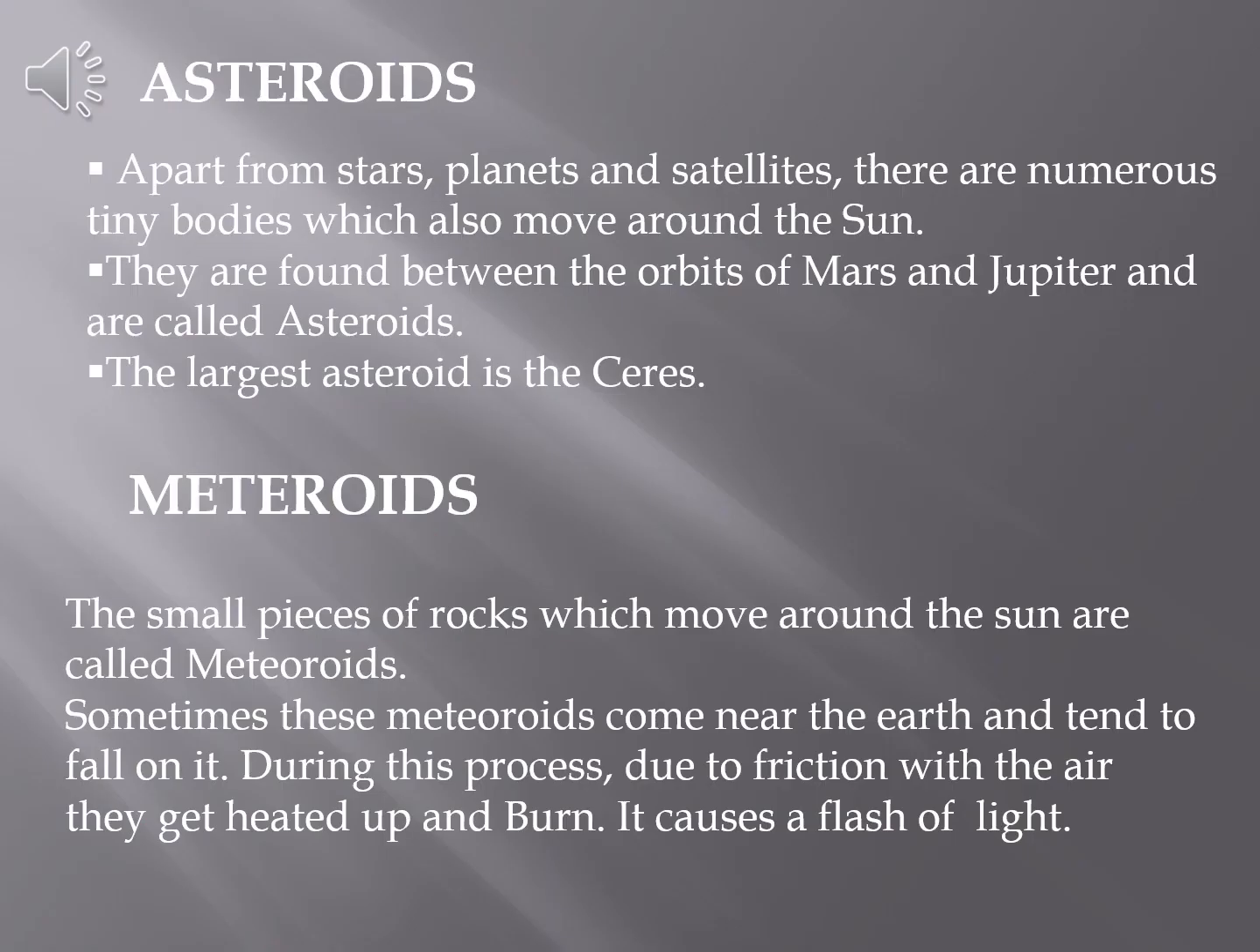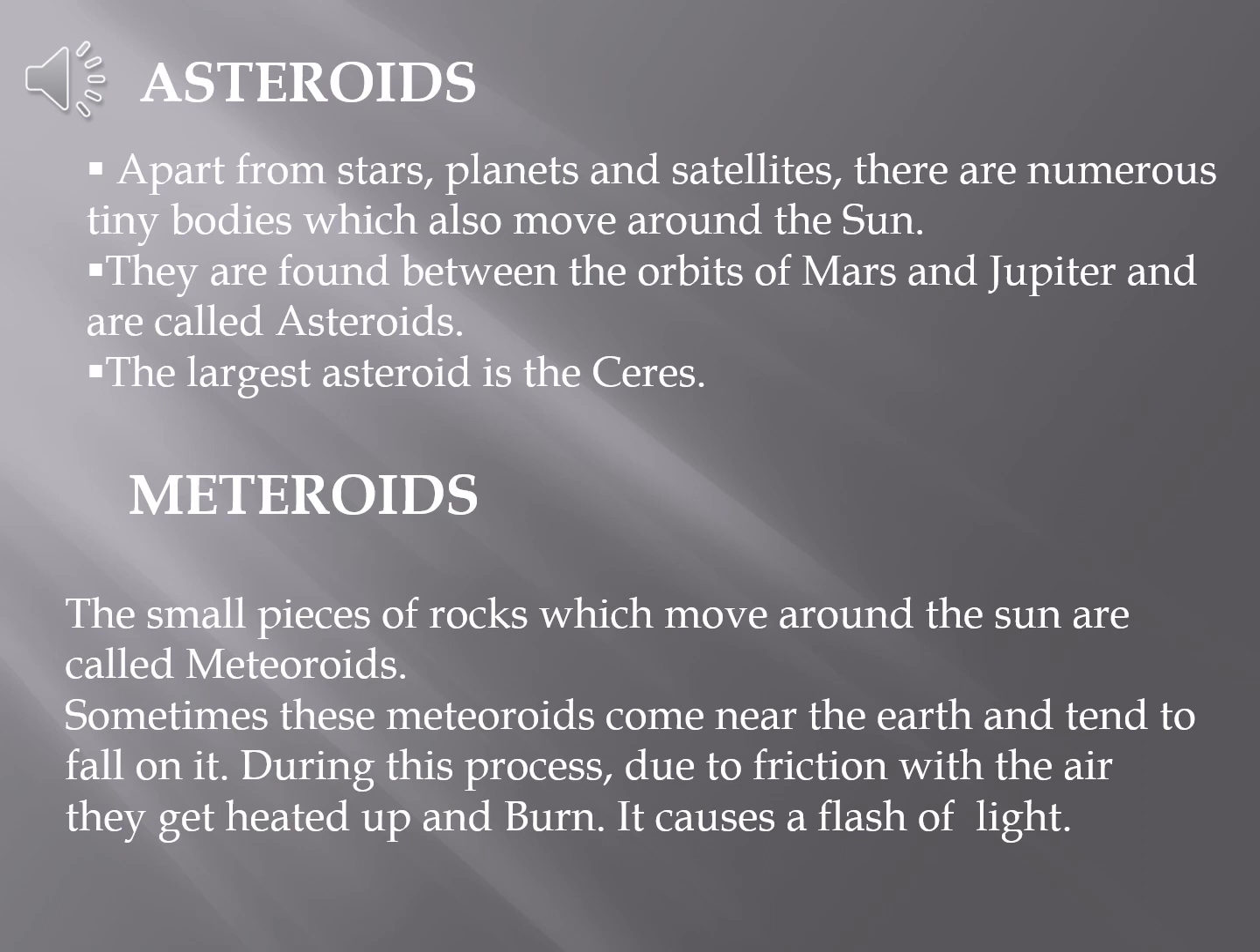Now, asteroids and meteoroids. There are numerous tiny bodies which move around the sun, apart from stars, planets and satellites. They are found between the orbits of Mars and Jupiter. These asteroids are large rocky bodies which are found between the orbits of Mars and Jupiter, and they move around the sun. They are known as asteroids. And the largest asteroid is Ceres.